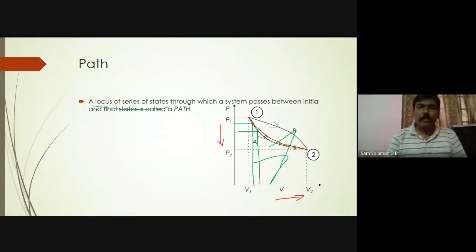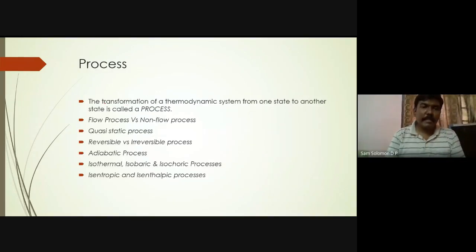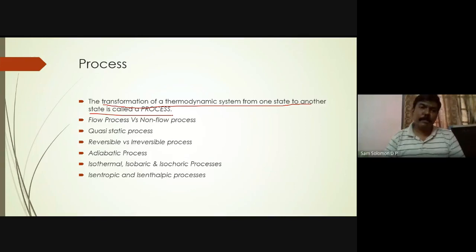So the transformation of a thermodynamic system, moving from one state to another state, is called a process. And there are different types of processes. Some examples I have given you here: flow process and non-flow process. What is a flow process? A process that takes place in an open system is called a flow process. A process that takes place in a closed system is called a non-flow process. Simple points you can write: flow process, a process that takes place in an open system; non-flow process, a process that takes place in a closed system.